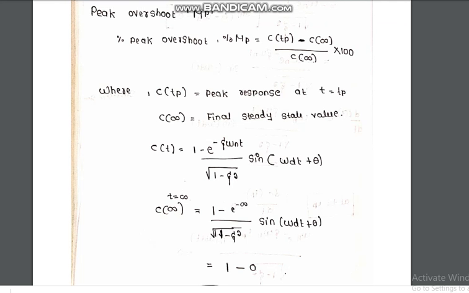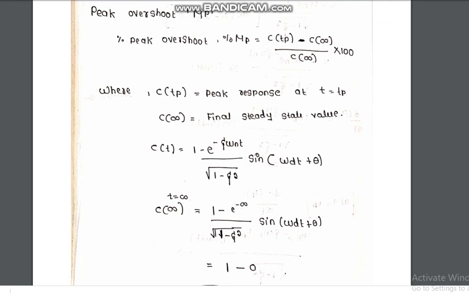So we know that the response C of t is equal to 1 minus e to the power minus zeta omega n t divided by square root of 1 minus zeta square, sine of omega d t plus theta. Now, using this output expression C of t, we have to find the expression for peak time, that is C of Tp, and at C of infinity. So first we will see at infinity. Substitute t is equal to infinity.